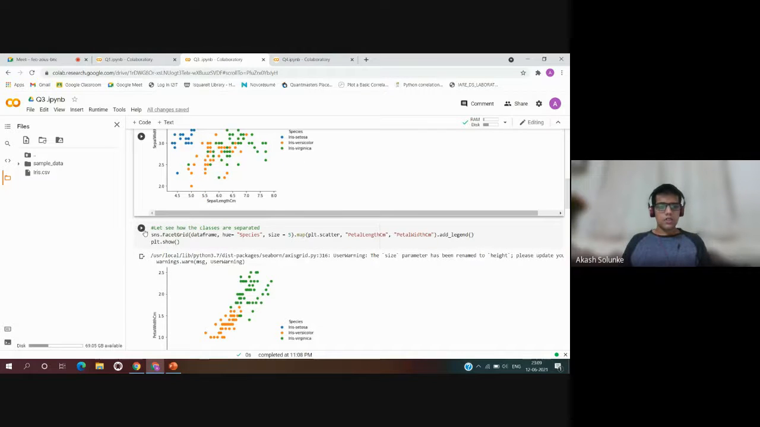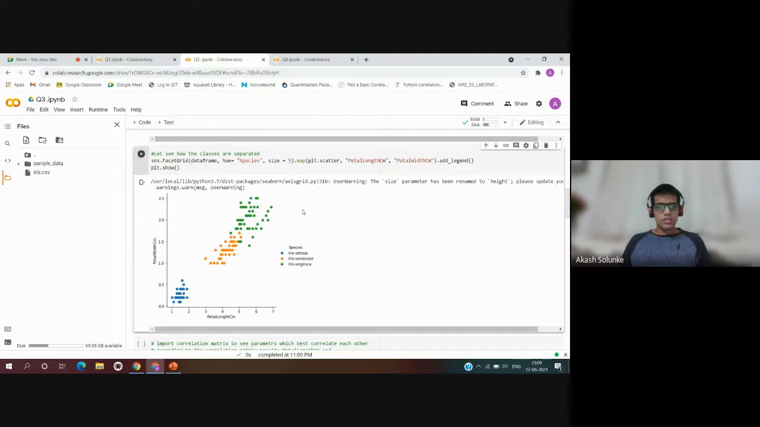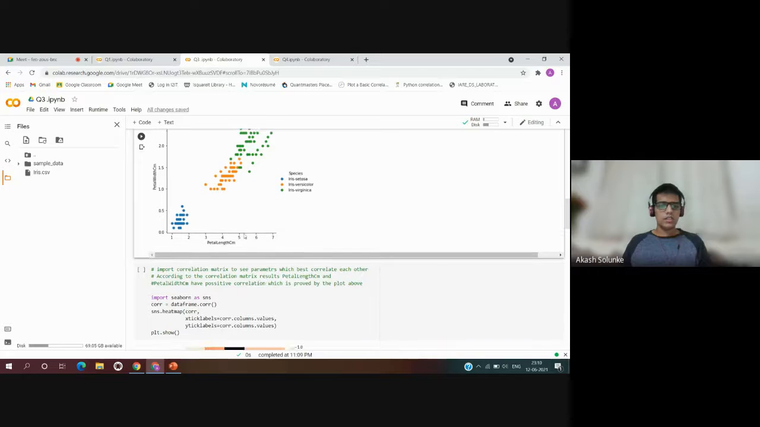Moving on to the next cell, sns.FacetGrid with data frame, hue equal to species, size, and map. This plots a scatter plot of petal length and petal width of the same three flower species. The upward trend of the scatter plot shows a positive correlation of petal length and petal width, with petal length on the x-axis and petal width on the y-axis. Blue color for Iris setosa, orange color for Iris versicolor, and green color for Iris virginica.